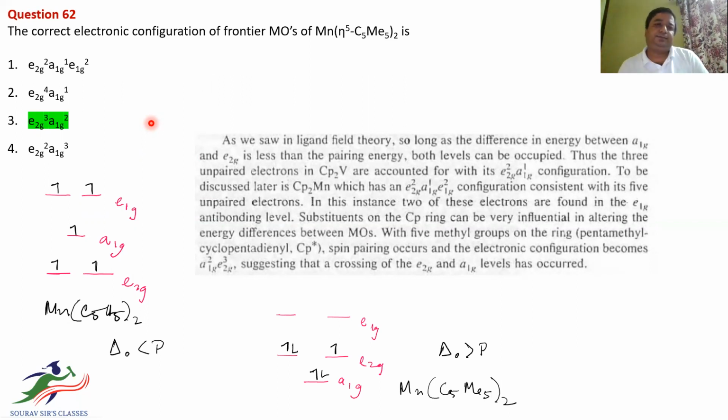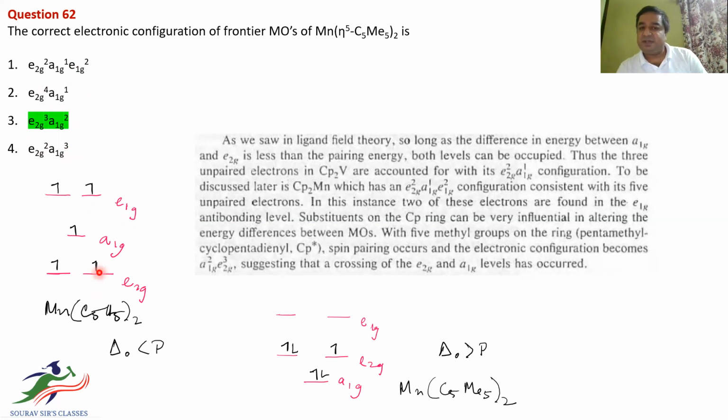Now here we have been given the options: e2g2 a1g1 e1g2, e2g4 a1g1, in 3 we have e2g3 a1g2, in 4 we have e2g2 a1g3.